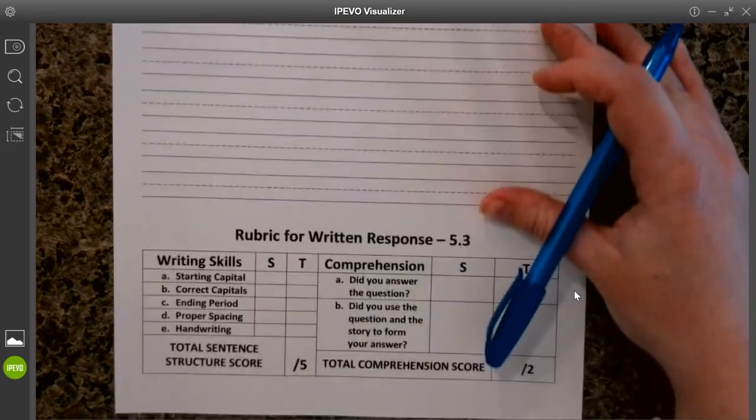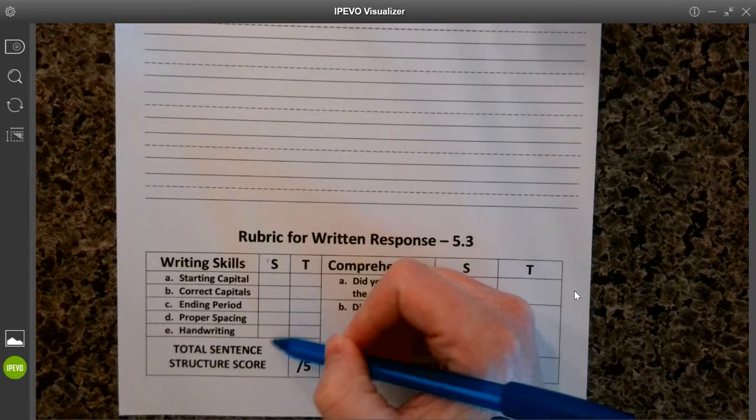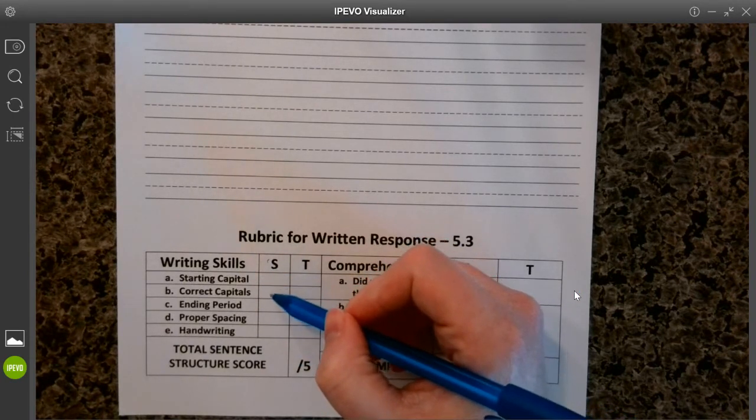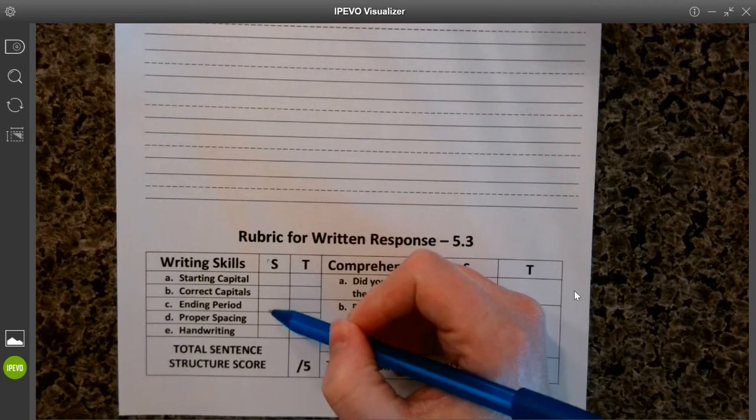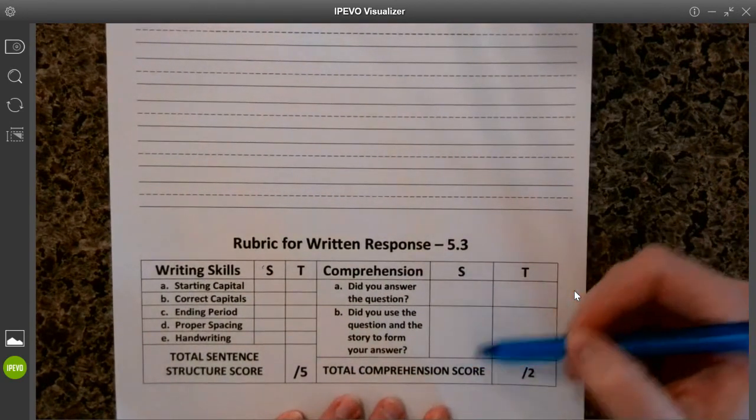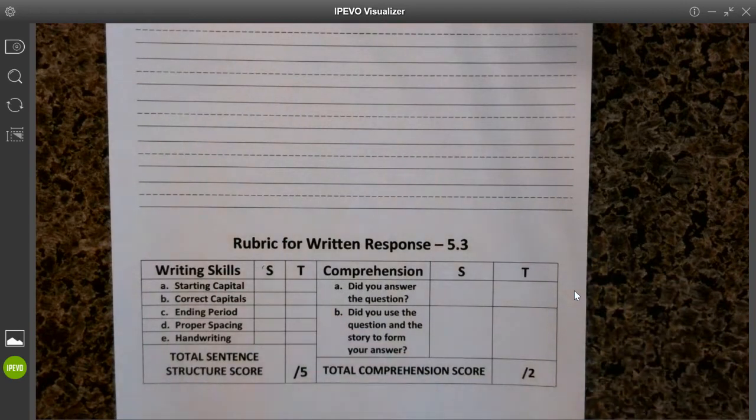Okay, when you are done, you can come back here. Remember, you are S for student. And you can look at your checklist. Did you have starting capital, correct capitals, ending period, proper spacing, and handwriting? Over here, did you answer the question? Did you use the question and the story to form your answer? Okay, put a check mark or a star on any of the things you think you did well, and then make sure to share it so that we can see how you did as well.